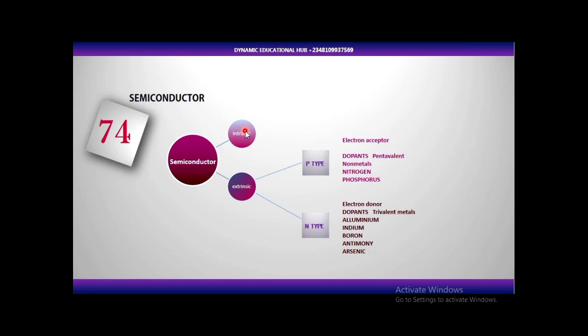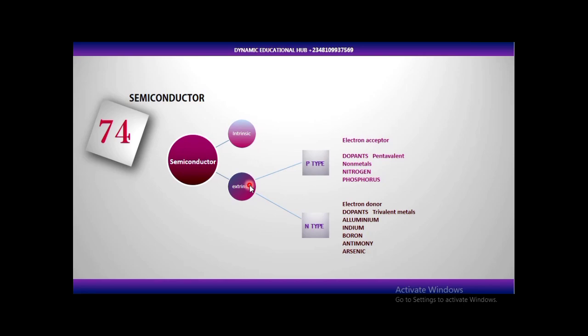Now we have intrinsic semiconductor and extrinsic semiconductor. Intrinsic semiconductor is a pure semiconductor. Any semiconductor that you have not added impurities to is an intrinsic, pure semiconductor. Examples of pure semiconductors are silicon and germanium. In their pure form, they are known as intrinsic semiconductors.